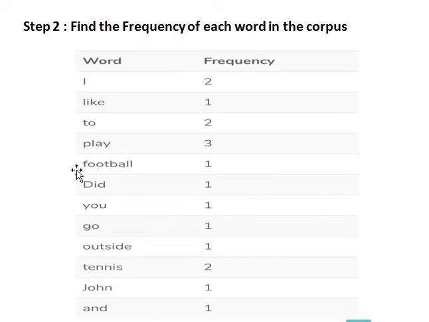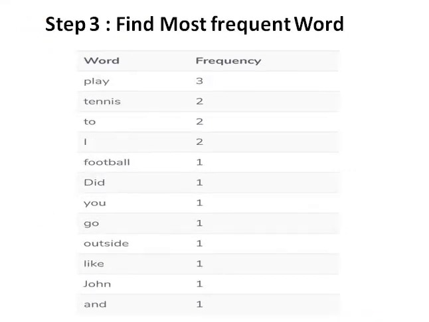After that, we are going to arrange the words in decreasing order of frequency. We want all the words having the highest frequency, so for that we are going to find the most frequent words and put them in decreasing order.